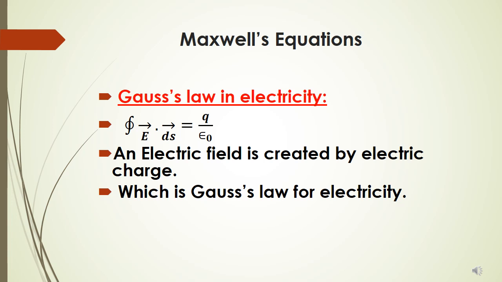It cannot be created without charge. Similarly, if there is a charge, we need not ask whether it is creating an electric field, because any charge will always create an electric field.